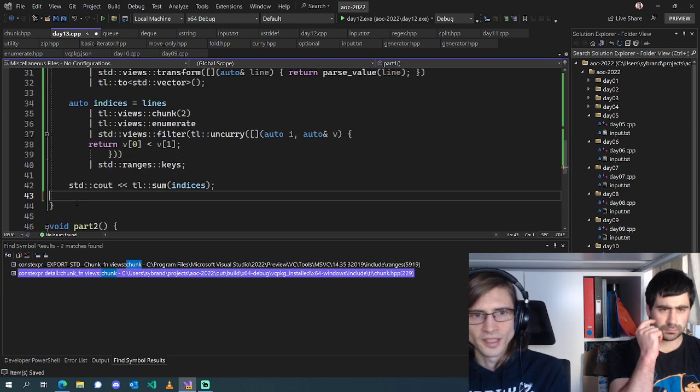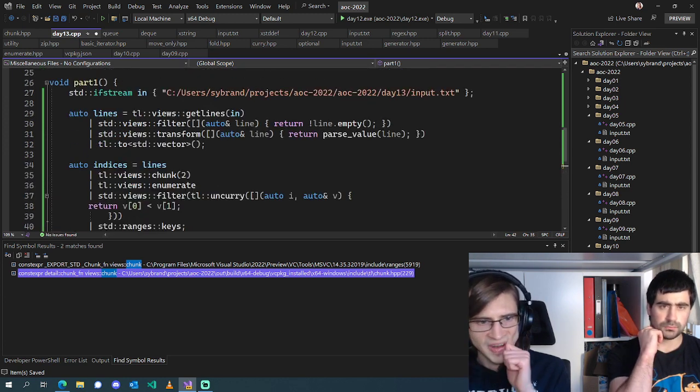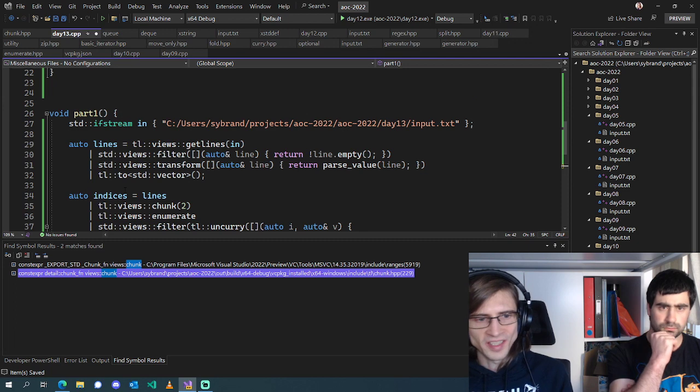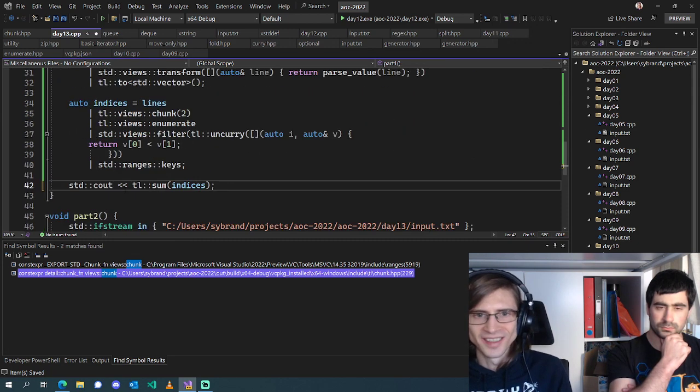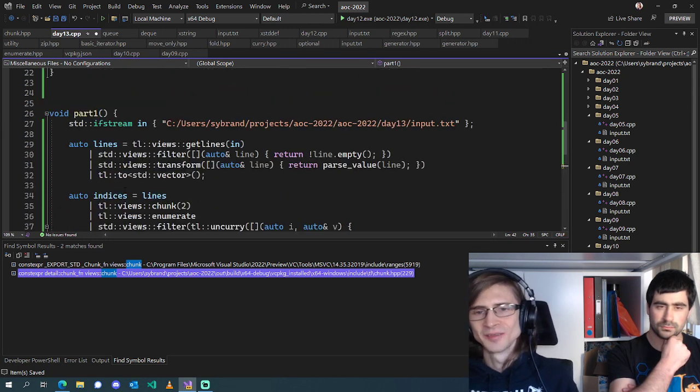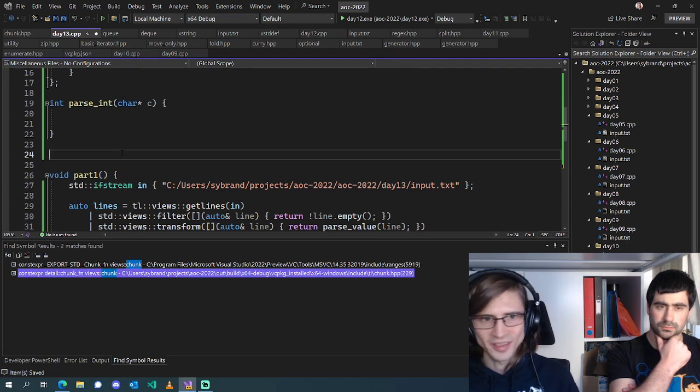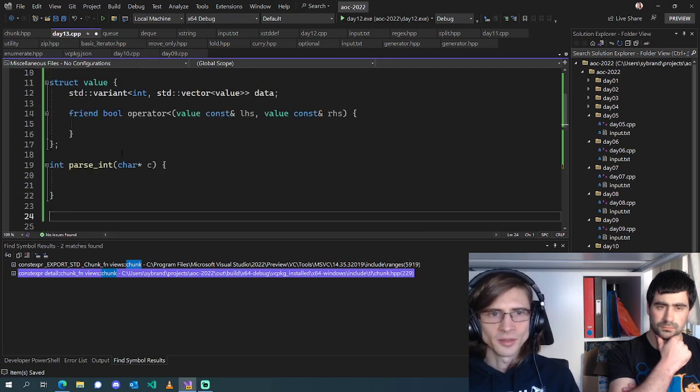So all that's left now is to write... why not a namespace alias str for std ranges? Yeah, it could do that. Would clean things up a little bit, but anyway, this will do for now.